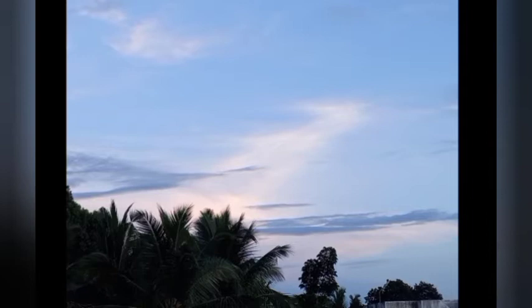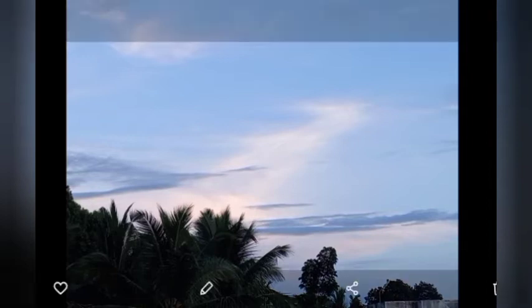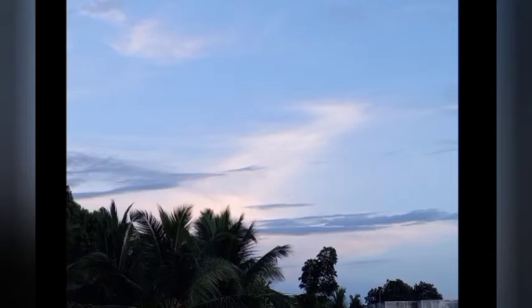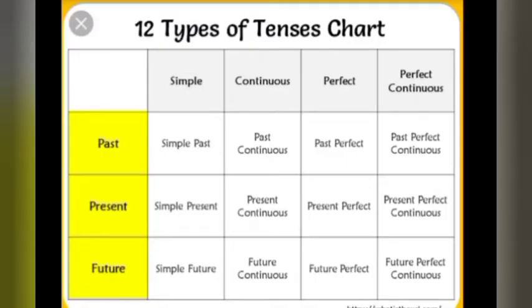So today, as I have said, we are going to deal with tenses. Before going into your book, we have to know something about tenses. Tenses actually deal with time. So past, present, and future are there. There are 3 types, and each of the 3 is divided into 4, so it makes 12 tenses.